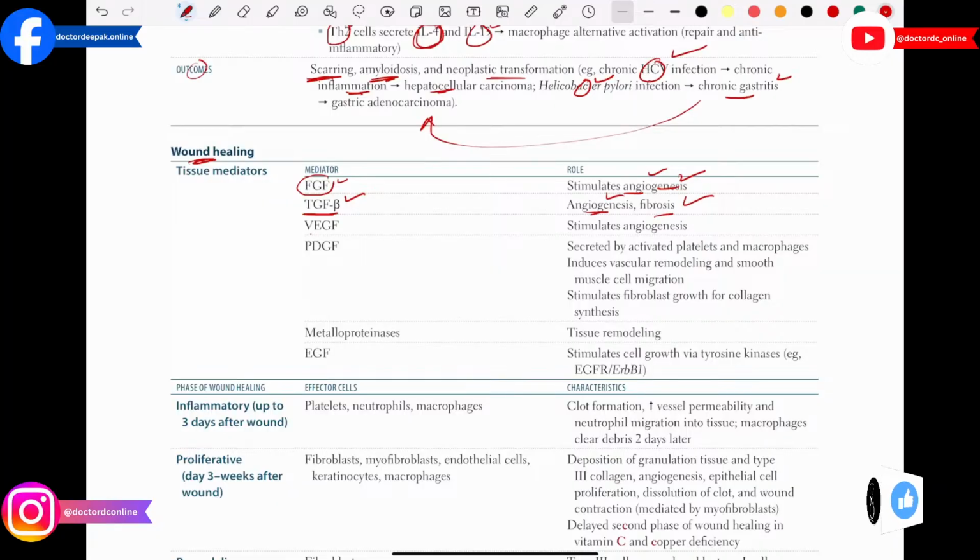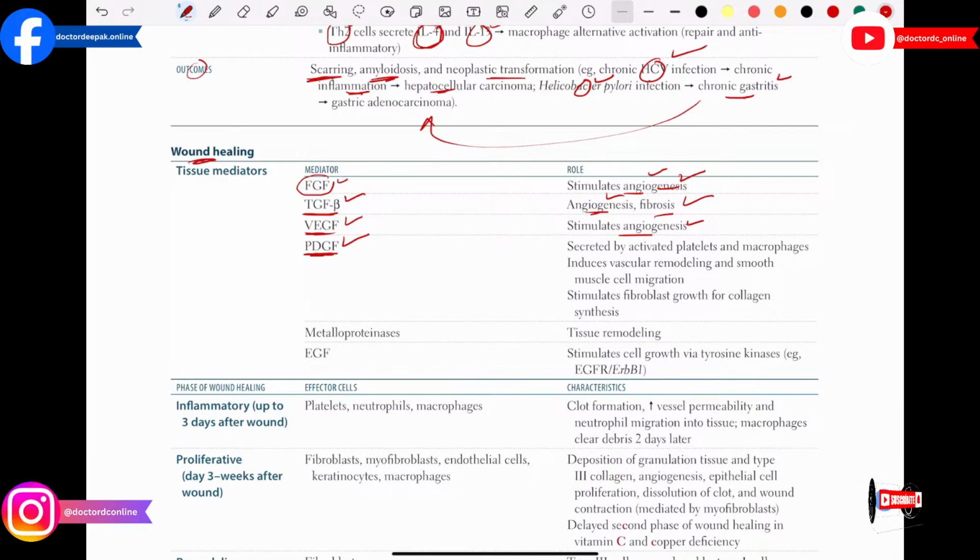If there is vascular endothelial growth factor, it will stimulate angiogenesis. Then also if there is production of platelet derived growth factor, that will help and stimulate the fibroblast growth factor for collagen synthesis. So they can ask in the exam how the platelet derived growth factor is going to be secreted.